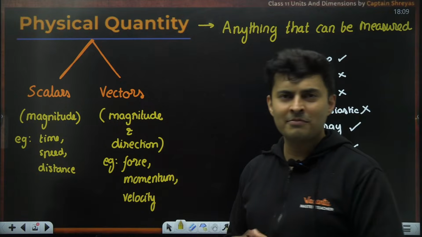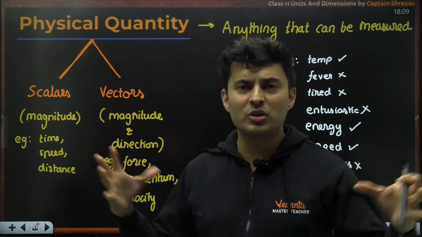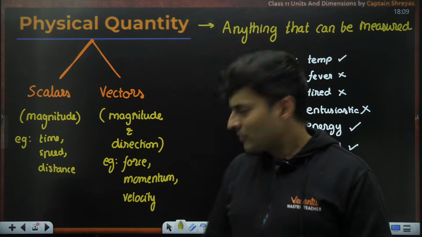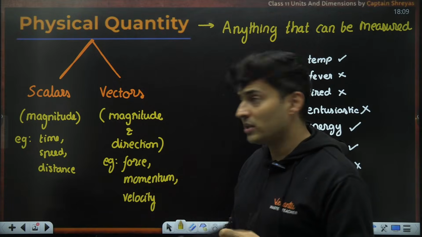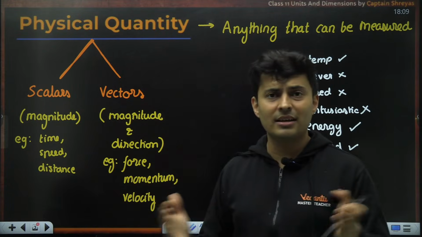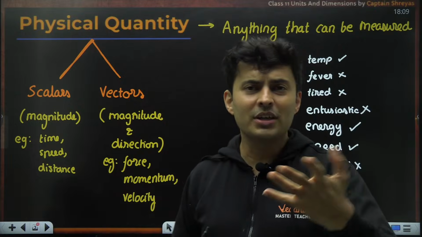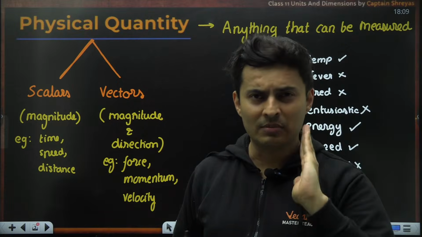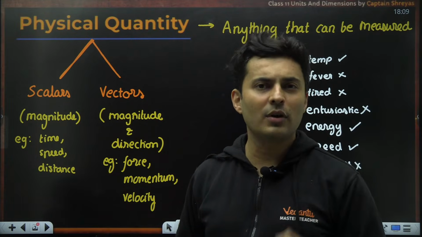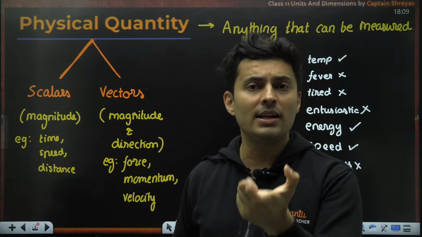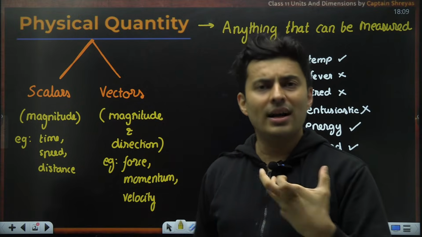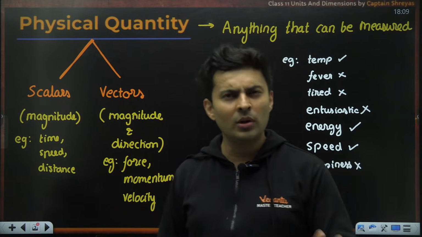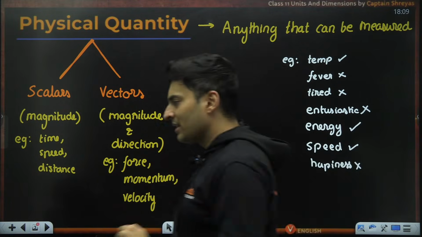What is your momentum? I have a momentum of so and so units in this direction. So that momentum will be used to collide with something. I have some velocity. What is your velocity? The difference between speed and velocity is, one is scalar, another is vector. So what is your velocity? My velocity is 70 kilometers per hour towards this town in this direction. So when you ask for velocity, you are asking what is your value and what is your direction. But when you ask only for speed, you are just asking for your magnitude alone, not bothered about the direction. Is that clear, everyone?